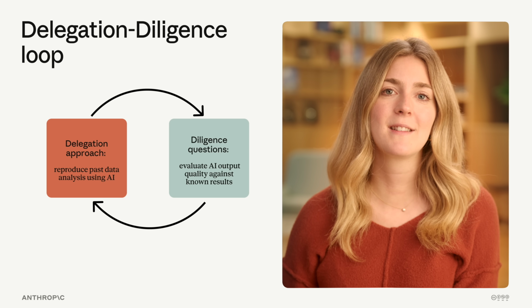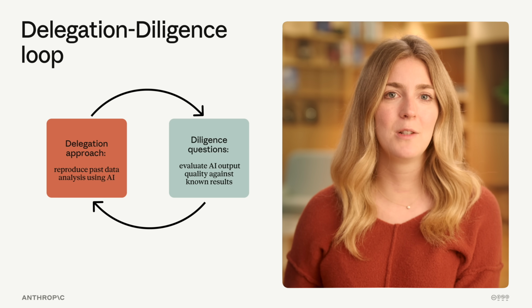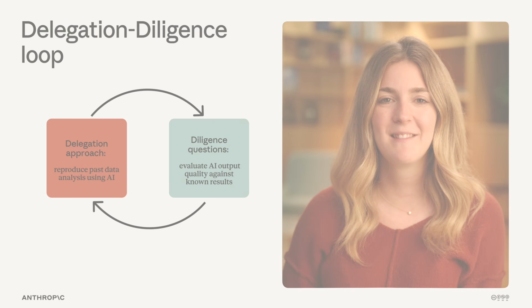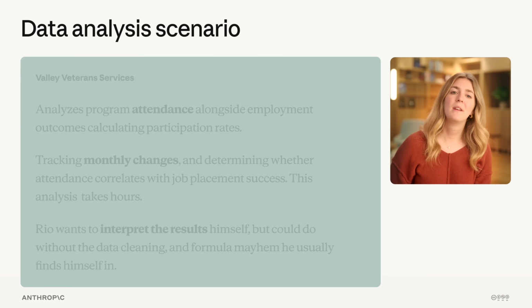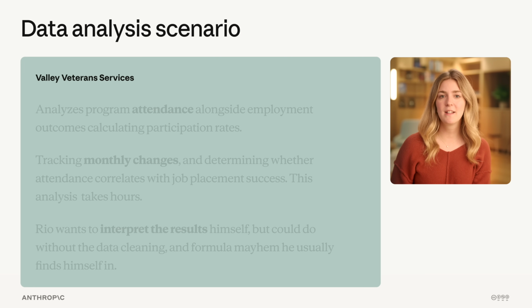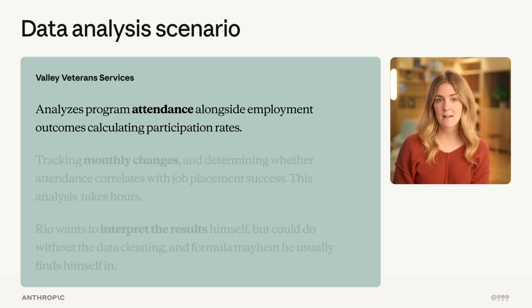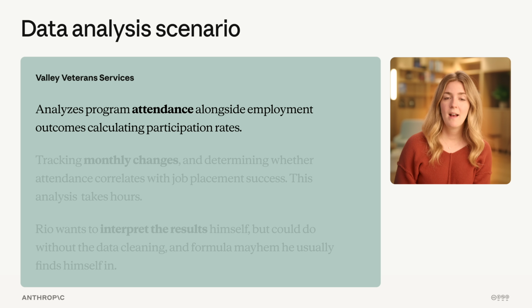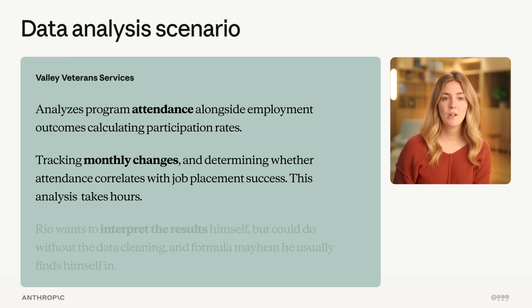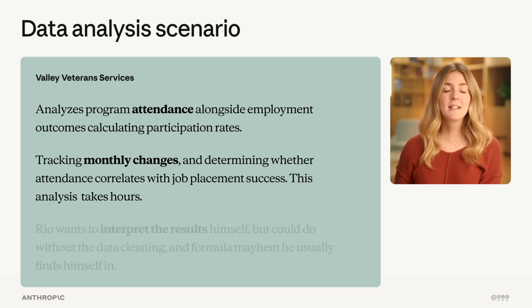So let me show you what this looks like in practice, and then we'll talk through what to do if you're not that data savvy to begin with. Meet Rio, the program director at Valley Veterans Services. Every quarter, he analyzes program attendance alongside employment outcomes, calculating participation rates, tracking monthly changes, and determining whether attendance correlates with job placement success. This analysis consistently takes him hours.